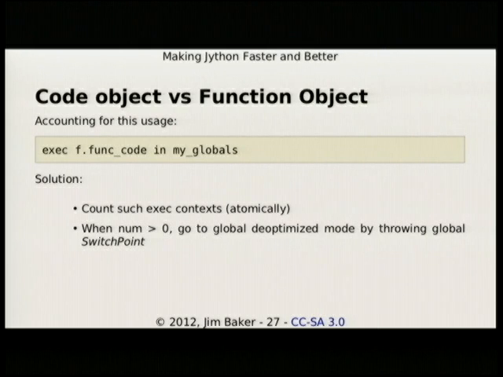I want to mention some of the funky aspects of Python semantics. I don't know how many people are familiar that you can do something like this, and it's even arguable that it's truly permissible, but it's readily supportable too. We just don't have to make it efficient if you were to do something crazy like this. So the solution here is to count all the exec contexts that are currently in effect, with the assumption that you're using some func code not from compile, but instead from some function in some random global namespace.